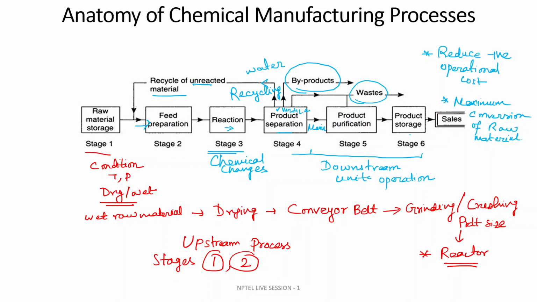And in the later part, in product storage, you also have to take care of temperature, pressure, humidity and other conditions, so the product can be stored and remains intact until it goes for sales.